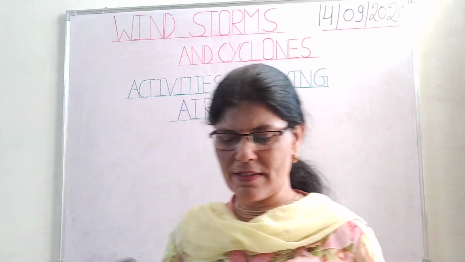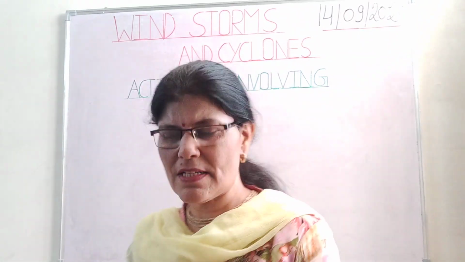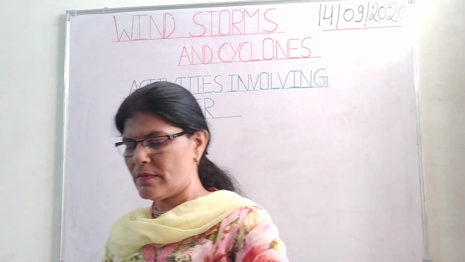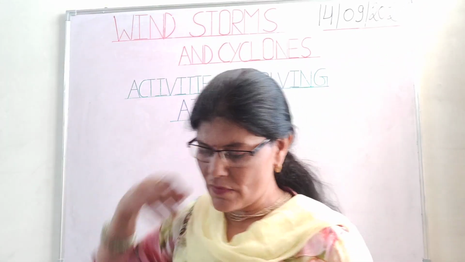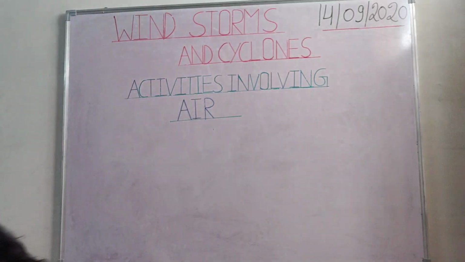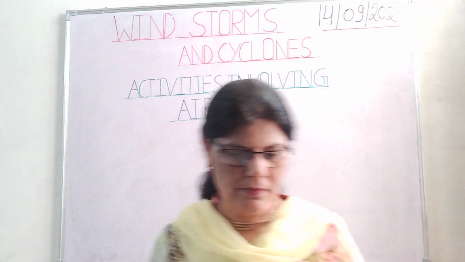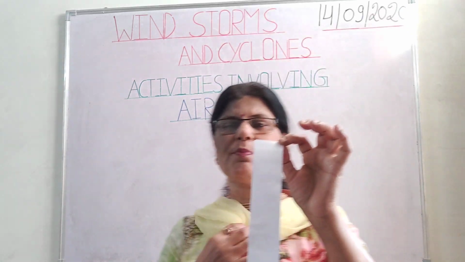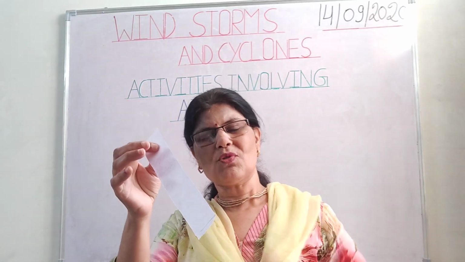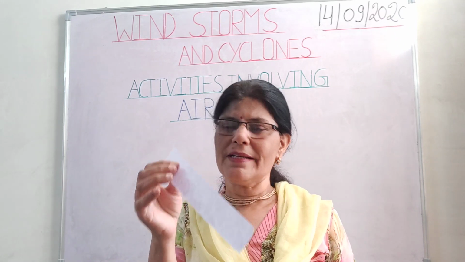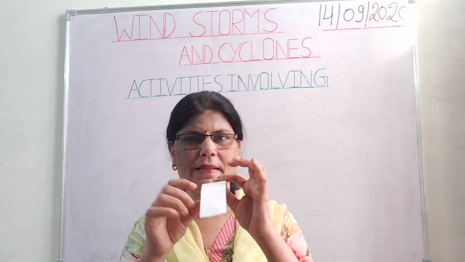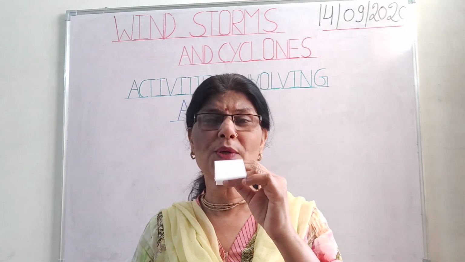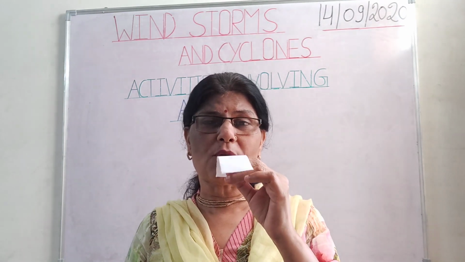Okay, so this is another activity. We will discuss all these activities later on. Next, all these activities are involving air. Our next activity is, we have to take a strip of paper, around 20 centimeter long and 3 centimeter wide. You have to keep it like this, and blow air just above this paper.